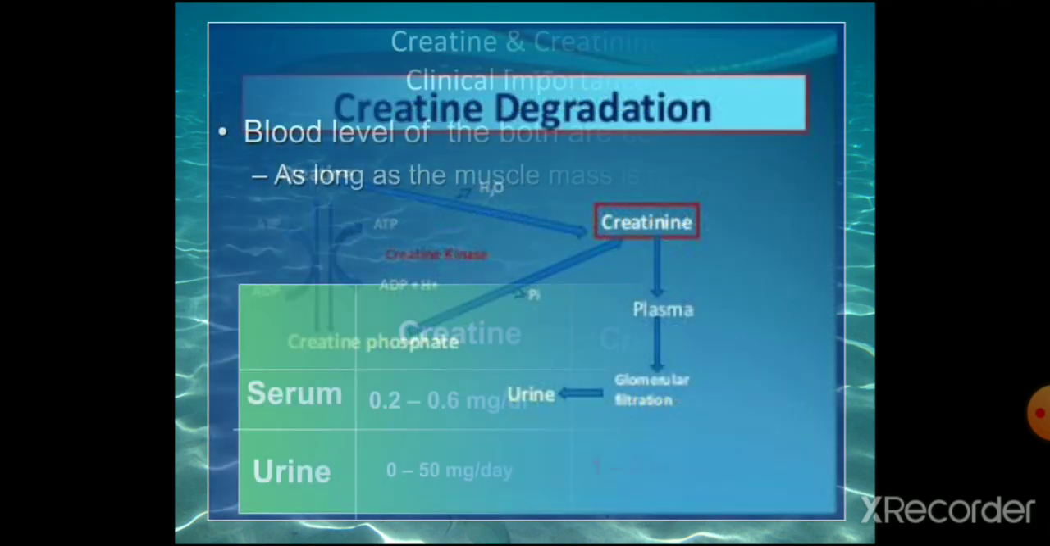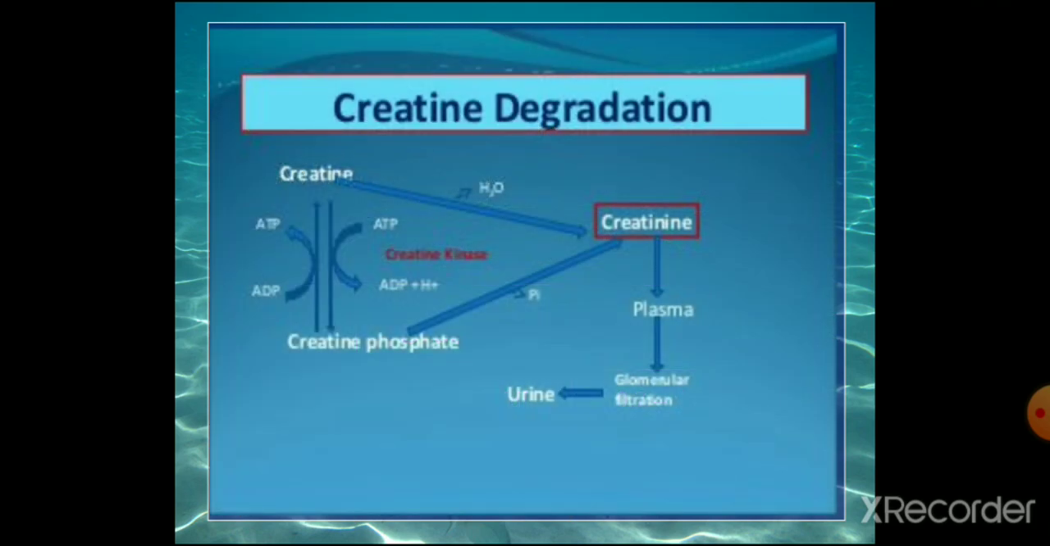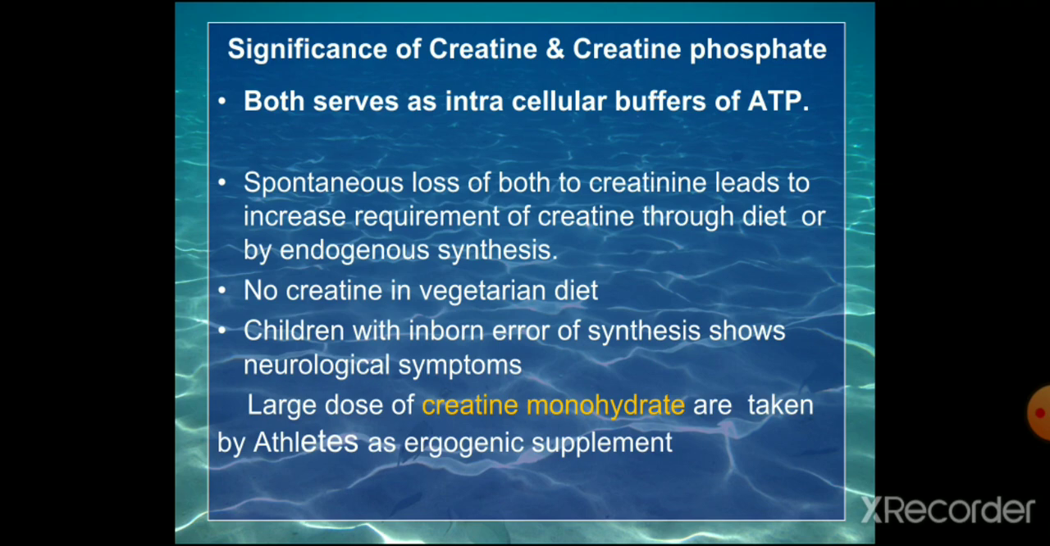So how will you get the creatine? By synthesis or through the diet. Creatine is not present in the vegetarian diet; a purely non-vegetarian diet contains the creatine. So children, we have to take a non-vegetarian diet or we have to synthesize creatine in the body. For that we require glycine, arginine and methionine in large quantities. Children with inborn errors of the synthesis or transport show some neurological symptoms.